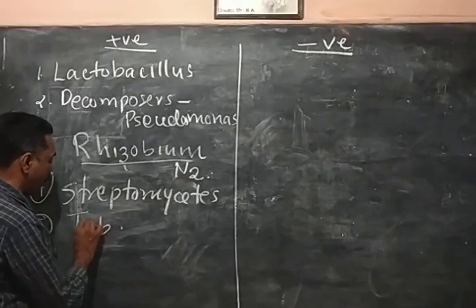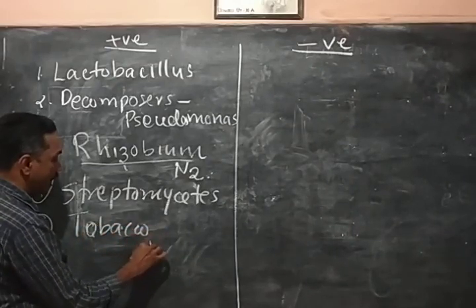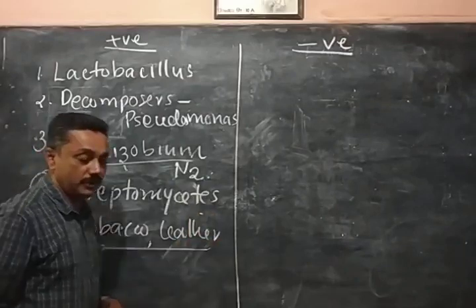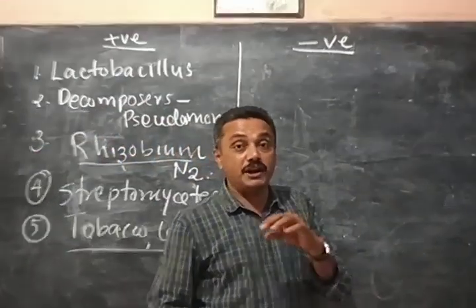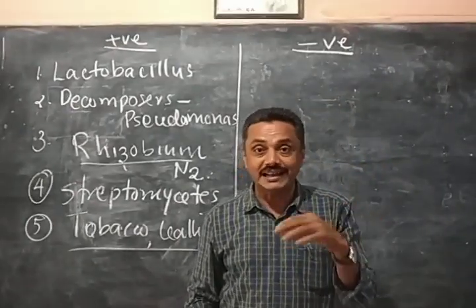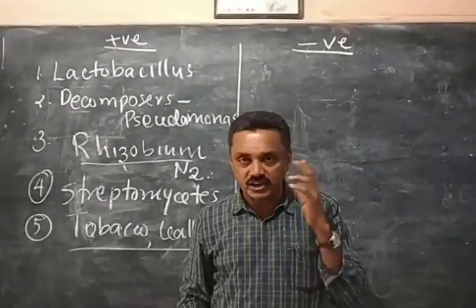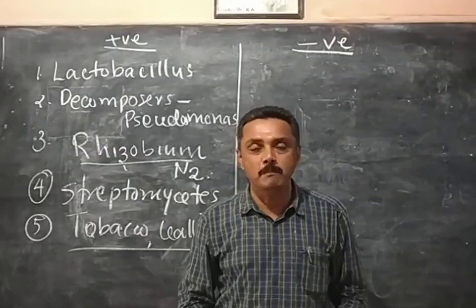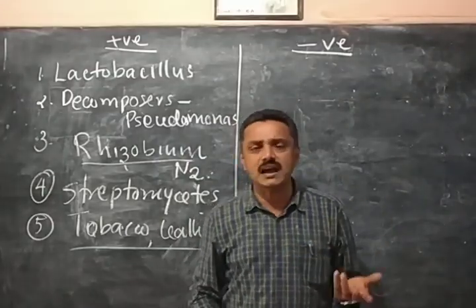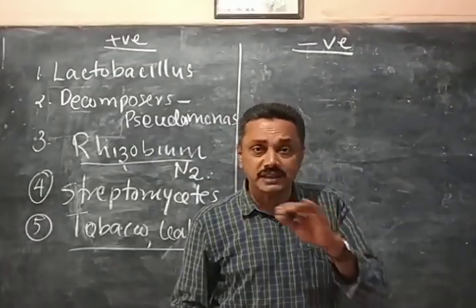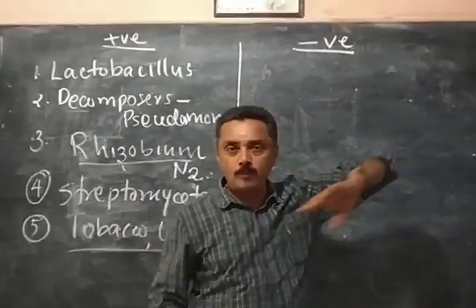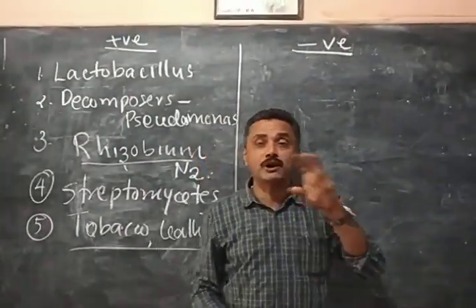Curing of tobacco industry, leather industry. They are used in various industries. The curing of leather for making shoes or leather bags. Animal skin, leather is converted into bags or shoes like that. Various ornaments and materials are made from the leather of animals. So there is the leather industry or tobacco industry. Tobacco products are produced. Curing of the tobacco.